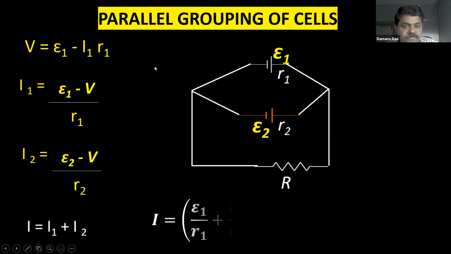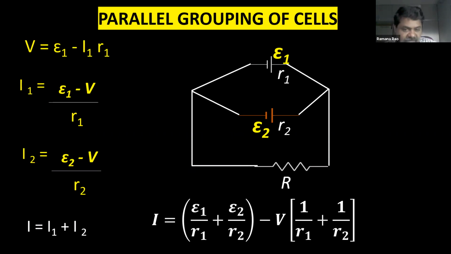Now I'm substituting the values. Simply substitution of I1 and I2. You can see what is I1, I substituted here. What is I2, I substituted, and I simplified. After simplification, you will get I as epsilon 1 by R1 plus epsilon 2 by R2 minus V into 1 by R1 plus 1 by R2. So this is the formula for I.